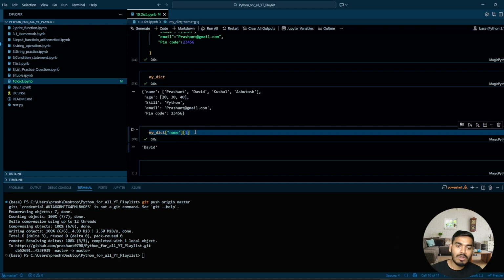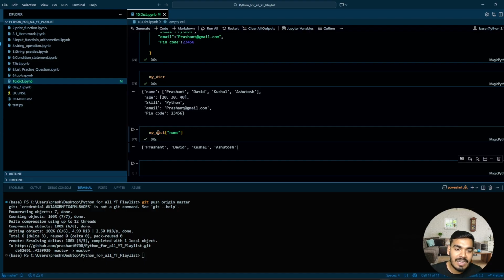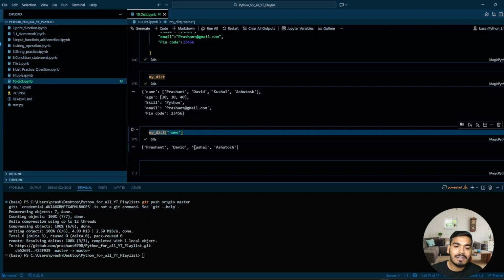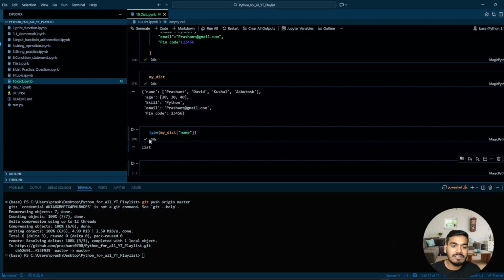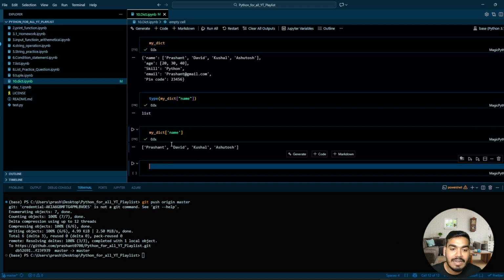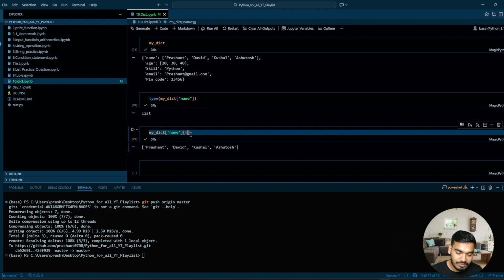You will ask, can we pass the index value as well in the dictionary? As soon as you pass the key inside your dictionary, it returns the value, and that value is a list. If you check the type of my_dict of name, it will show that it is a list, and a list you can slice using the index. Perfect, because your value is a list. I think you understand index to access any single element out of it. If you want, let's say, to reverse this, that you can also do.